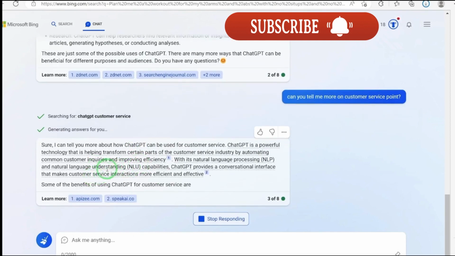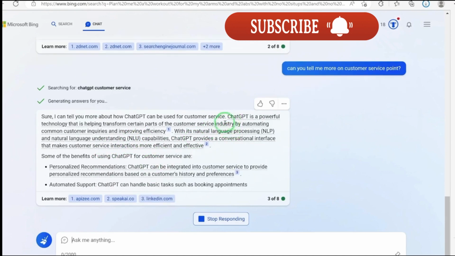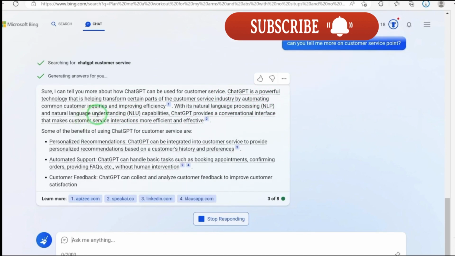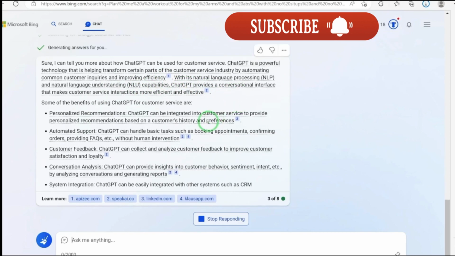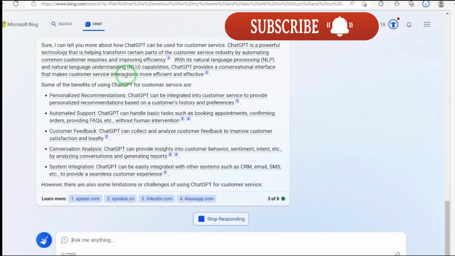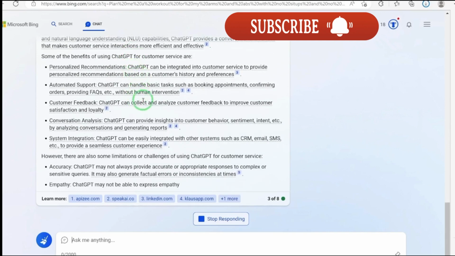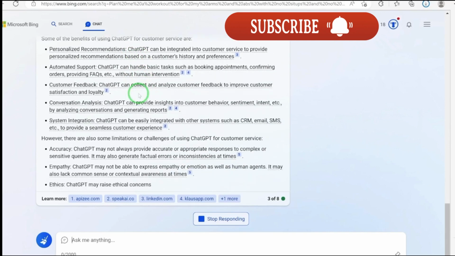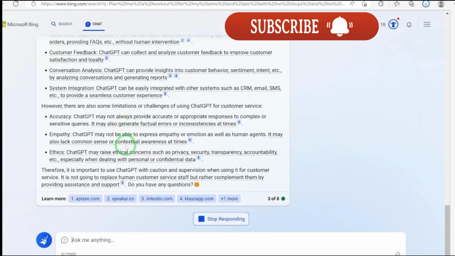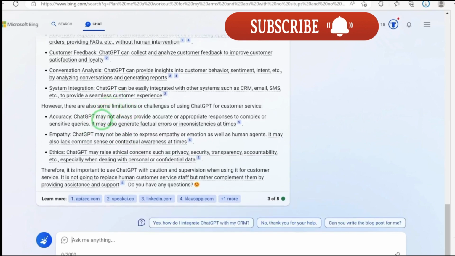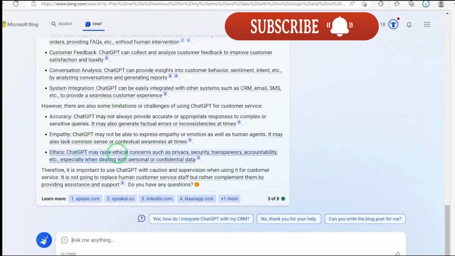Okay, sure, I can tell you more about how ChatGPT can be used for customer service. See, it's a powerful technology that is helping transform certain parts of the customer service industry by automating common customer inquiries and improving efficiency. You can see how you can use ChatGPT to your advantage in terms of customer service. You can see accuracy, so some limitations. Okay, accuracy, empathy, and ethics. These are some of the limitations of ChatGPT.